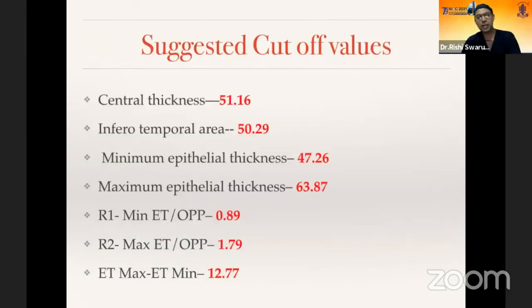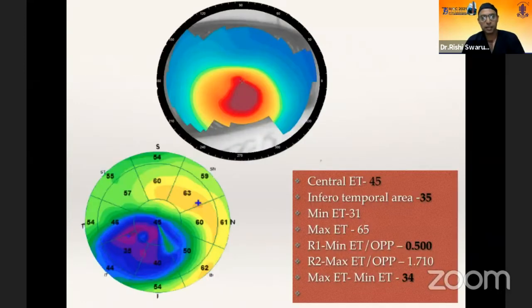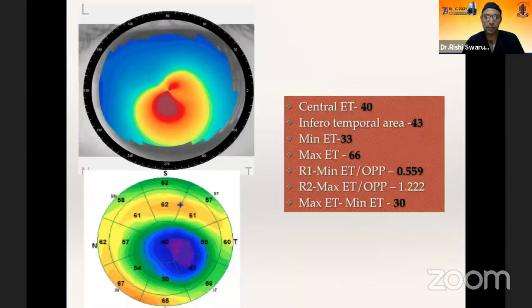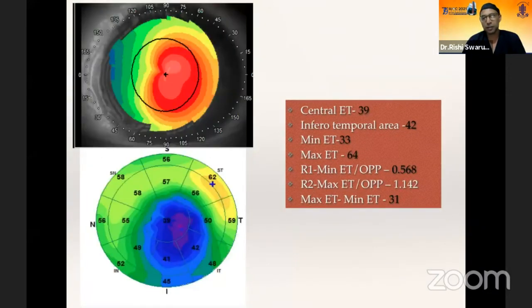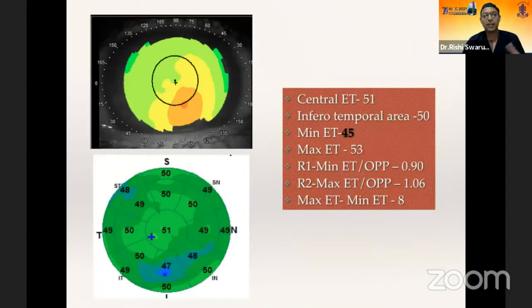Based on this, we got cutoff values for all these parameters. And with many of our patients, to pleasant surprise, a large number of these parameters were showing abnormal in the cutoff values. So this, I think, may be a way to quantify the epithelial thickness map, not just look at the value. And this is a case of FFKC. Even here you have one parameter which is abnormal, and of course the pattern is also abnormal.